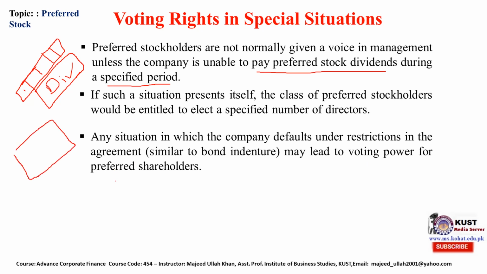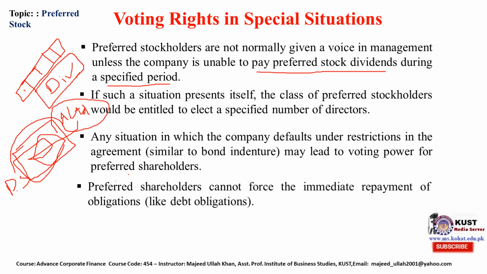If there are any terms and conditions between preferred stockholder and the company, let's suppose A Limited, and the company breaches any of the TOR of this certificate, terms of reference or agreement, then the preferred stockholder will elect their own director and exercise their voting power.